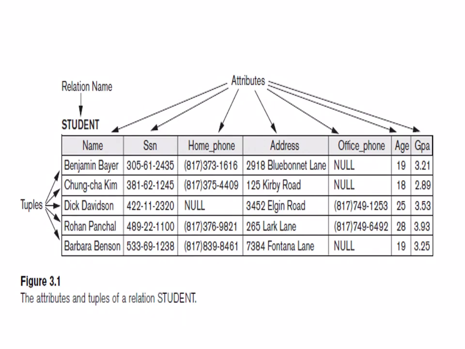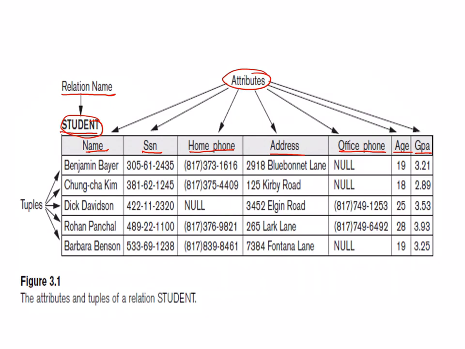Now, one beautiful example has been displayed here. Look at this. This is the student table. So the name of the relation is student. The various attributes are name, SSN, home phone number, address, office phone number, age and GPA.